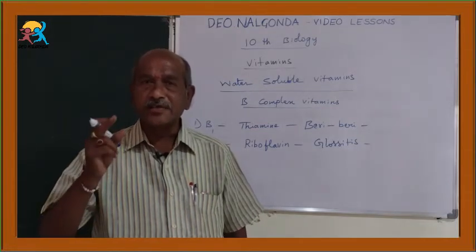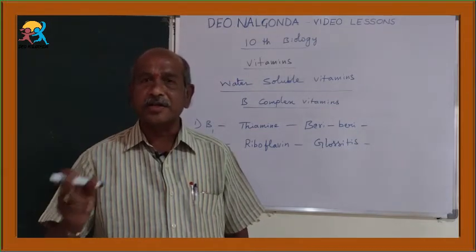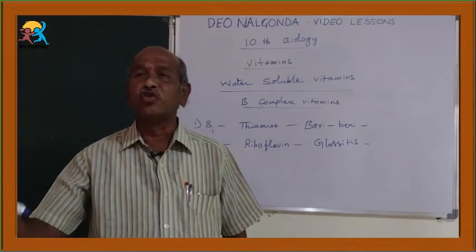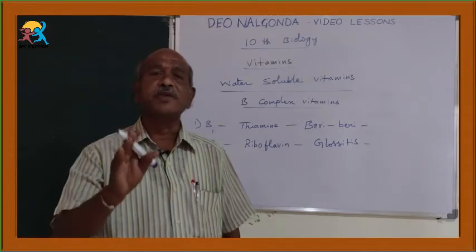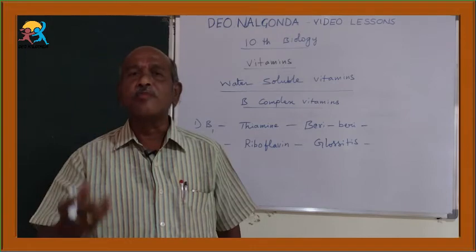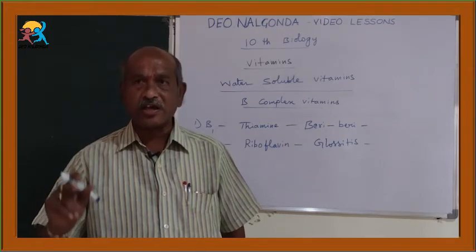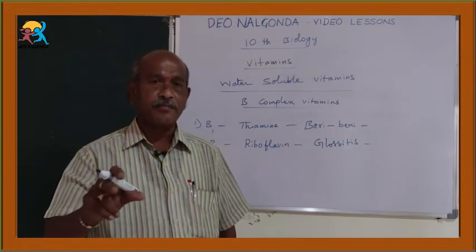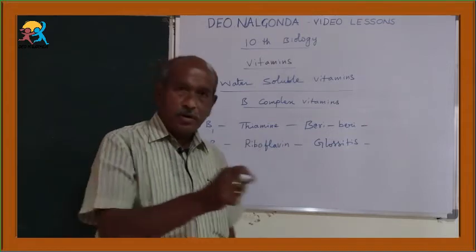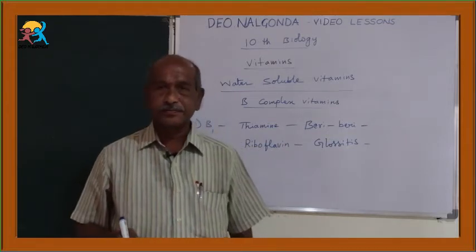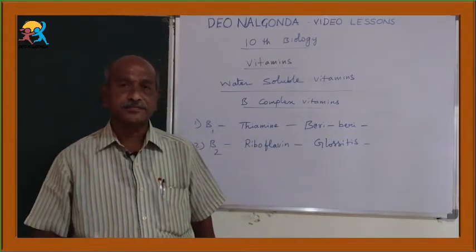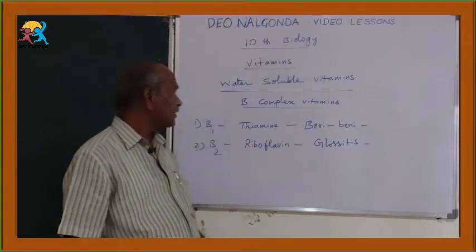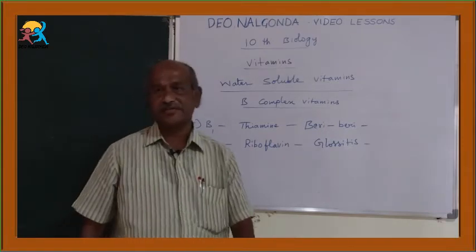If the person cannot bear to see light, that is called photophobia. Photo means light particles, phobia means fear, fear of light. And scaly skin. These are the characters of glossitis.